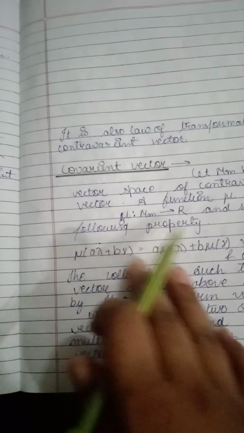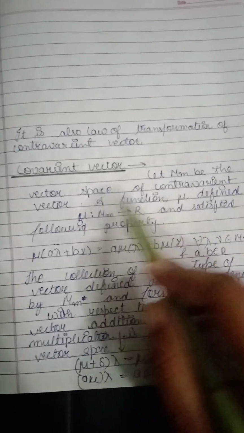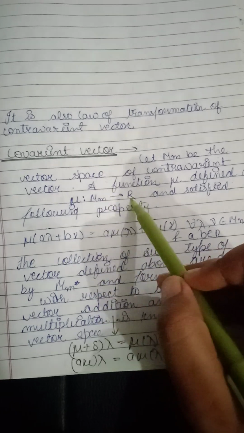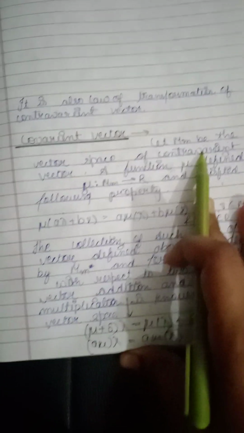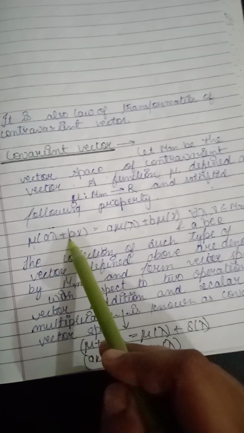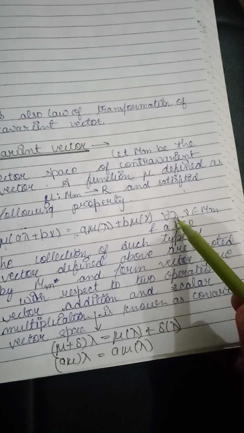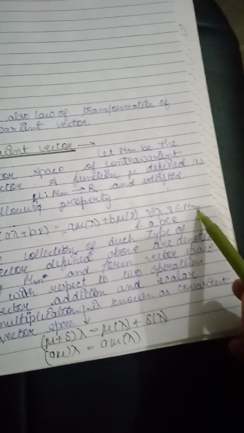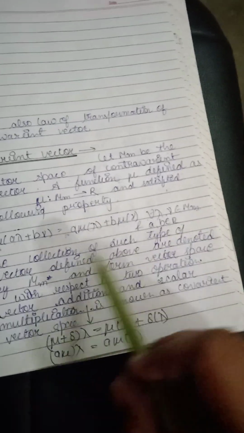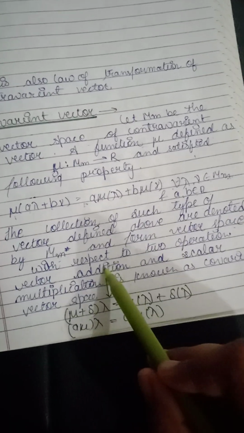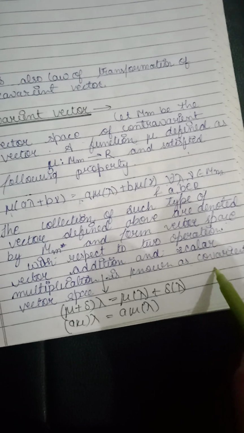So our next topic is covariant vector. Let M_m be a vector space of contravariant vectors, and a function mu defined as mu from M_m to R satisfies the following property: mu(a lambda plus b gamma) equals a mu(lambda) plus b mu(gamma) for all lambda and gamma belonging to M_m and a, b belonging to R. The collection of such vectors defined above is denoted by M_m star and forms a vector space with respect to two operations, vector addition and scalar multiplication, and is known as the covariant vector space.